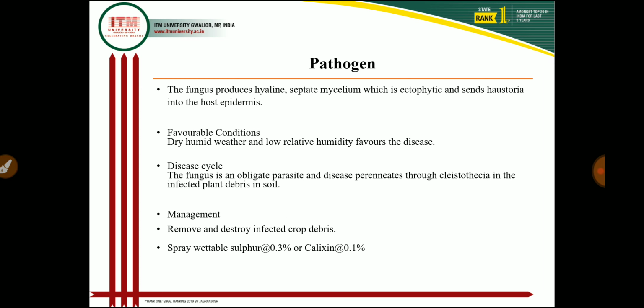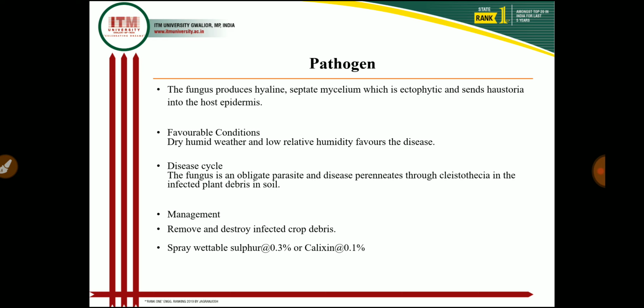In pathogen characteristics, this fungus produces hyaline and septate mycelium, which is ectophytic, and sends haustoria into the host epidermis. Because this fungus is ectophytic, it forms haustoria for sucking nutrition. Conidiophores arise from the primary mycelium, and they are short and non-septate, bearing conidia in long chains. And conidia are ellipsoid or barrel-shaped, single-celled, and hyaline.